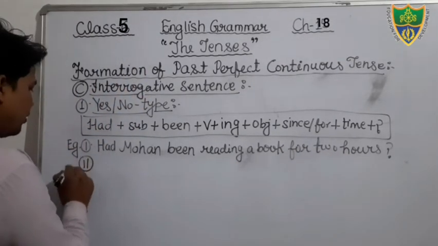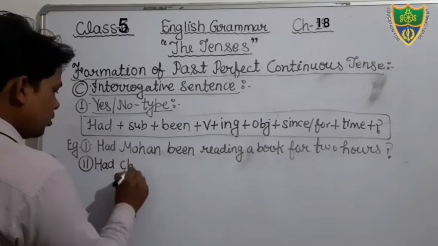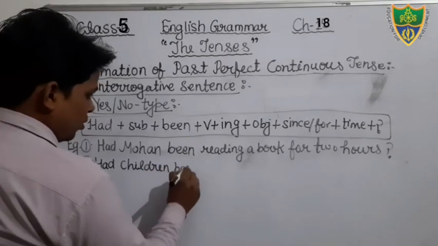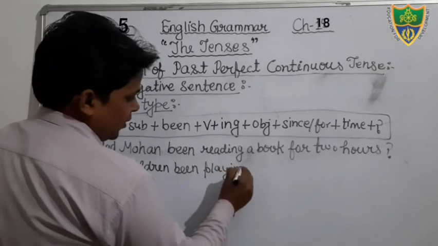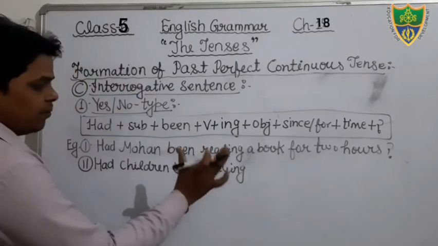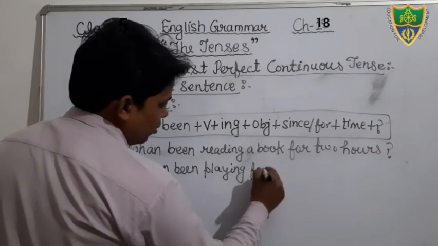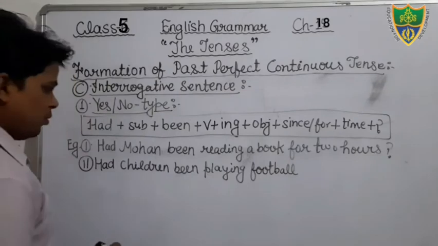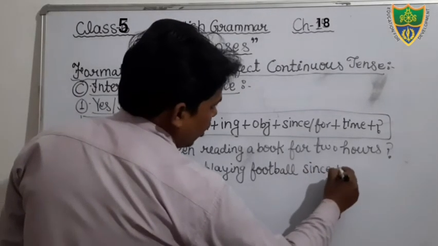Okay, another sentence we can see, had children been playing football since morning?